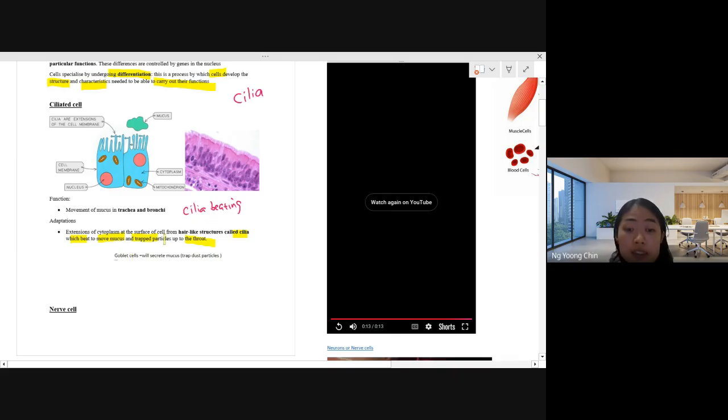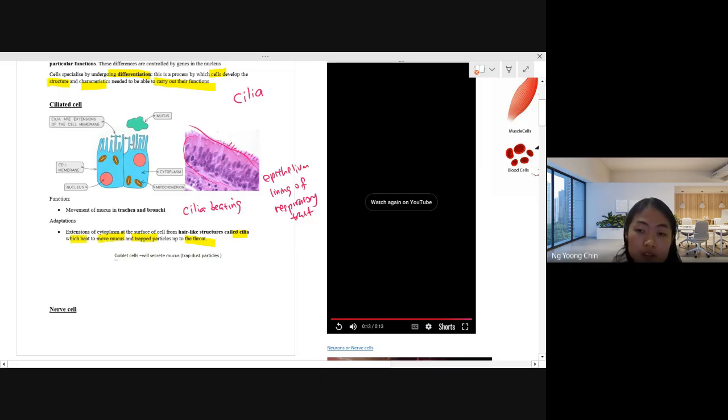So just remember, cilia is a hair-like structure. It refers to this. This is cilia. This is the epithelium of the respiratory tract. This is all the epithelium. This is the epithelial lining of the respiratory tract. So on the epithelium, you have the cilia.